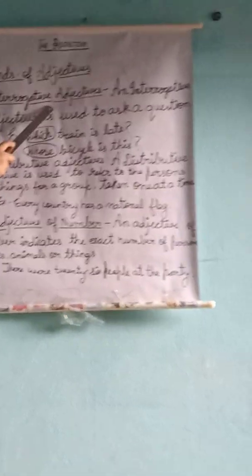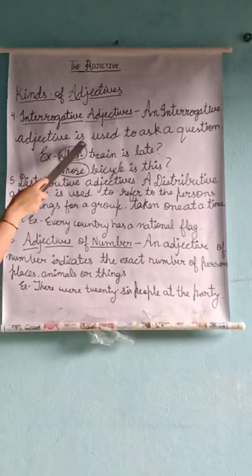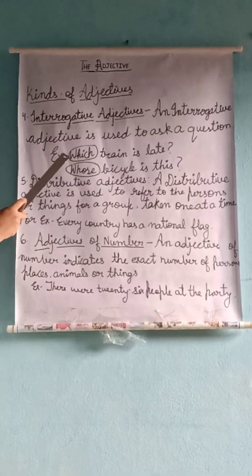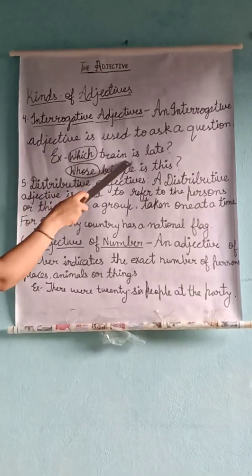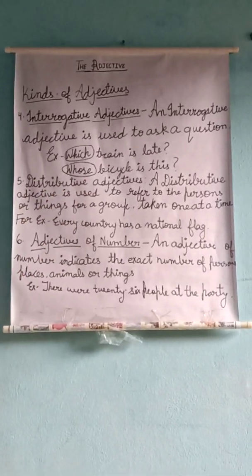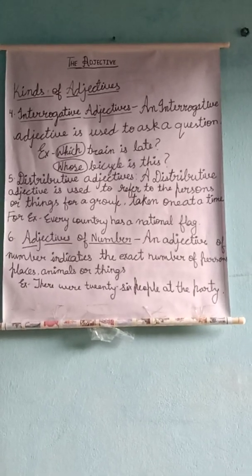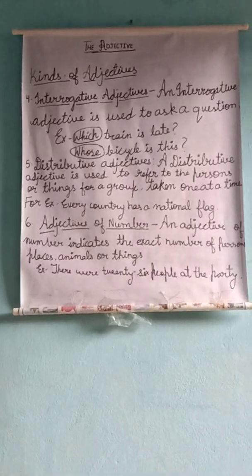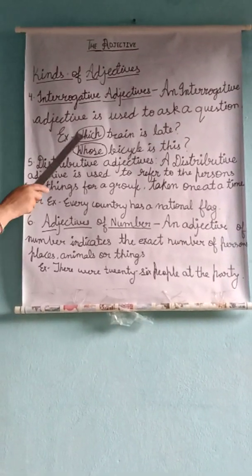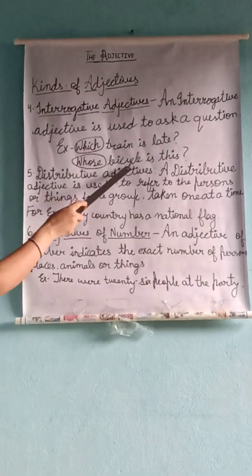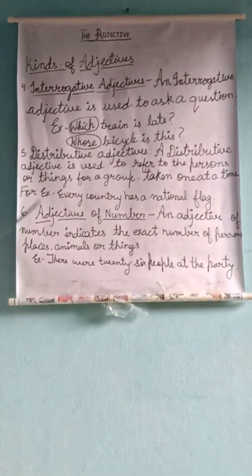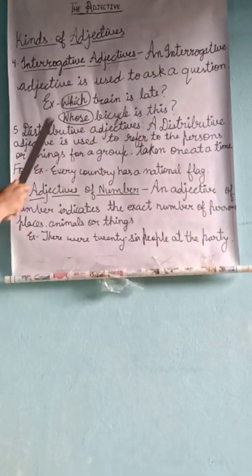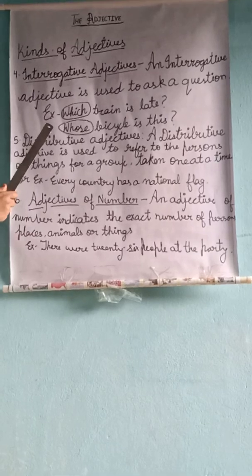Fourth, interrogative adjective. An interrogative adjective is used to ask a question. In this sentence we ask a question. For example, which train is late? Here the word which comes before the word train, and is asking a question. Same as the second sentence, whose bicycle is this? The word whose comes before the noun bicycle, and the word whose is used to ask a question.